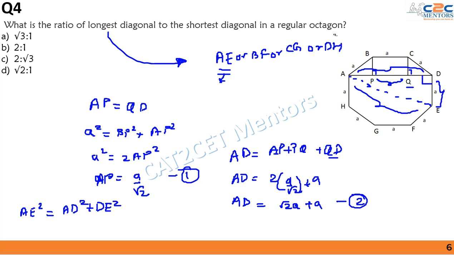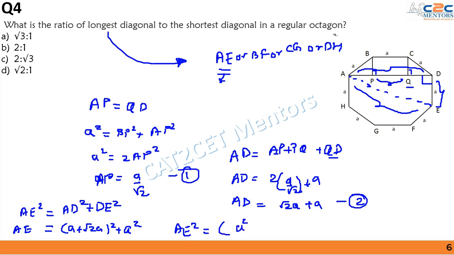Hence, if I substitute the values, I will get A plus root 2A the whole square plus A square is equal to AE square,